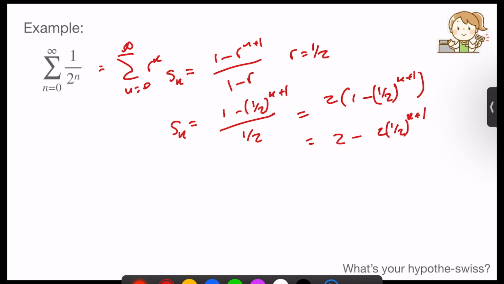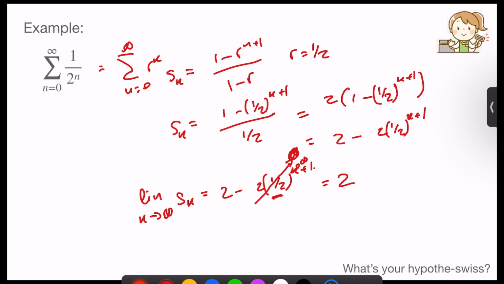So we want to find the limit as k moves to infinity of the sequence of partial sums. So we have 2 minus 2 times half to the k plus 1. And because half is less than 1, as k goes to infinity, this whole term equals 0. So the sequence of partial sums converges to 2, which means that the series is convergent and that it converges to 2. So the Deli worker really knows their series, which is just as well given the very strange requests of these engineering students.